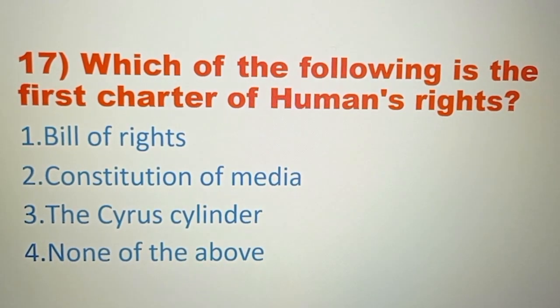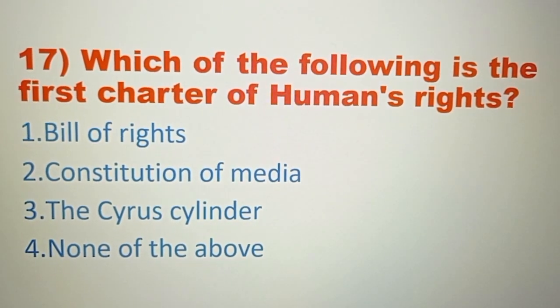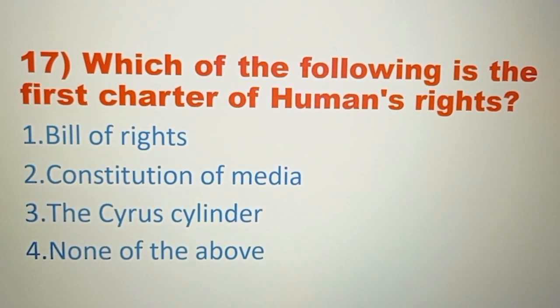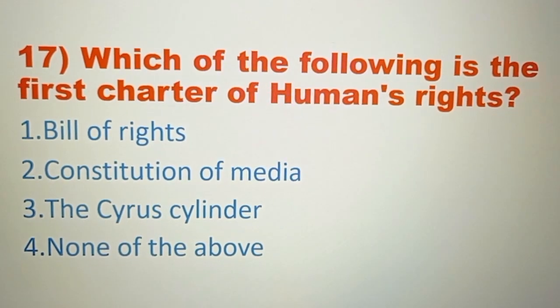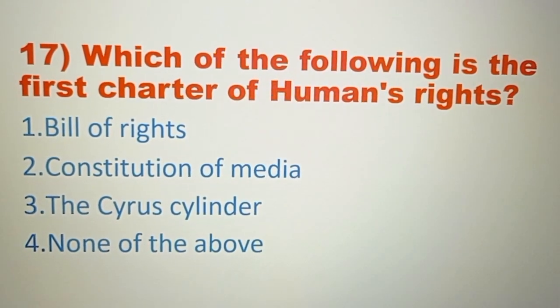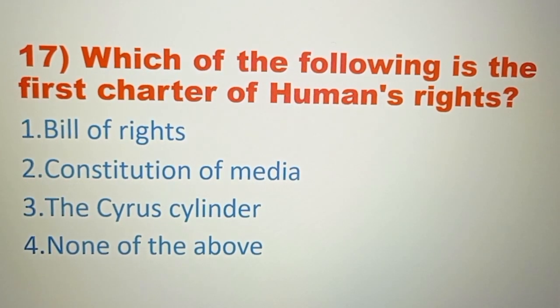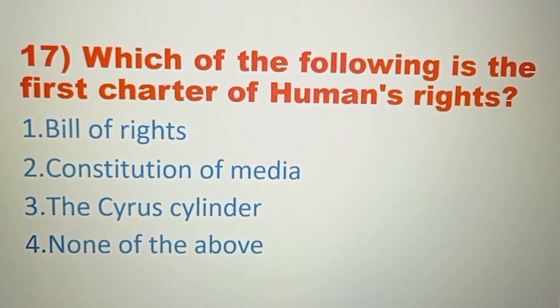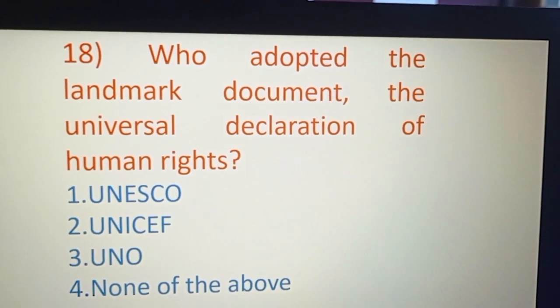Question number 17. Which of the following is the first Charter of Human Rights? Option A. Bill of Rights. Option B. Constitution of Medina. Option C. The Cyrus Cylinder. Option D. None of the above. And the right option is option number C. The Cyrus Cylinder.